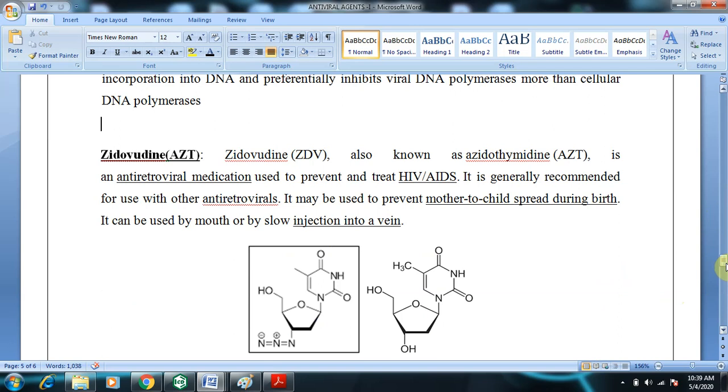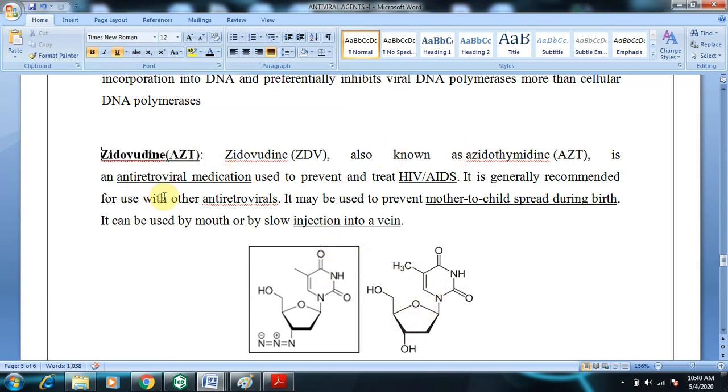And coming to the next drug, zidovudine, or AZT. As you can clearly see, it is an analog of thymidine. One of the drugs was the analog of uridine, idoxuridine. So zidovudine, AZT. You can remember this as azithromycin, AZT. So it is an analog of thymidine.